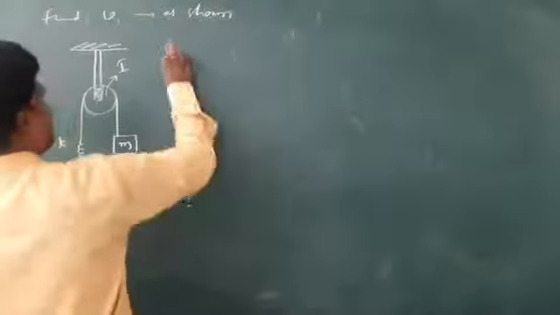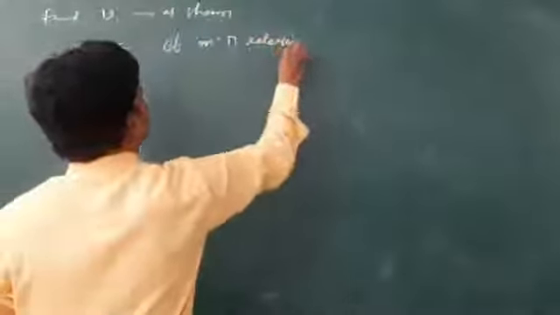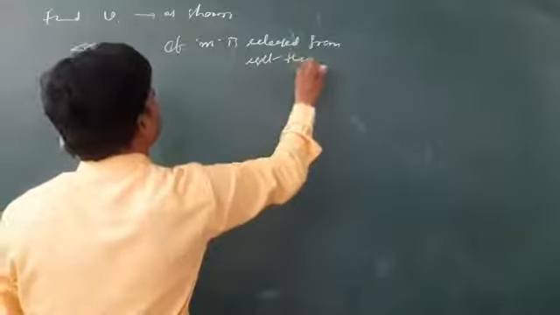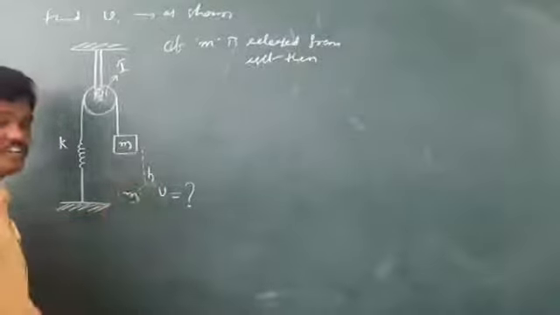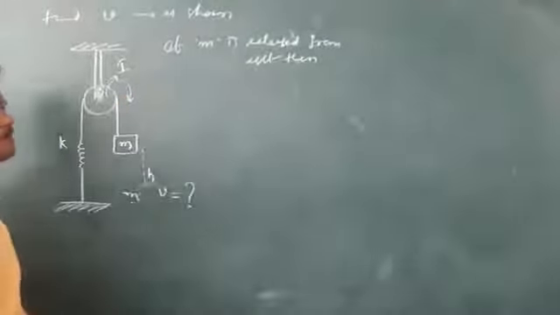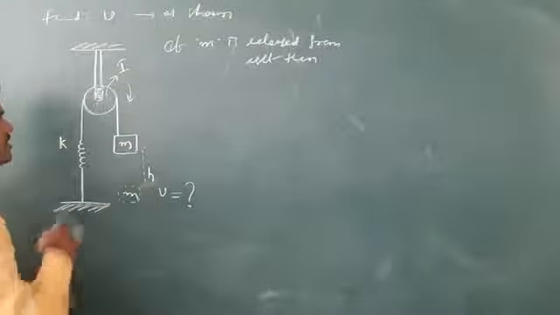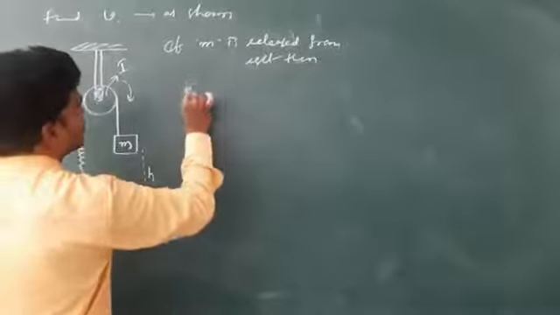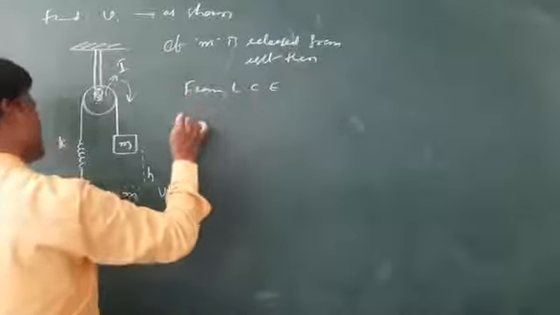Here, if small m is released from rest, then it covers some height h. At this point, this body will have linear velocity v, and of course there is an angular velocity for the pulley, whose moment of inertia is I. So there is a loss in potential energy, and that is equivalent to the gain in kinetic energy. From the law of conservation of energy, loss in potential energy is equal to gain in kinetic energy.